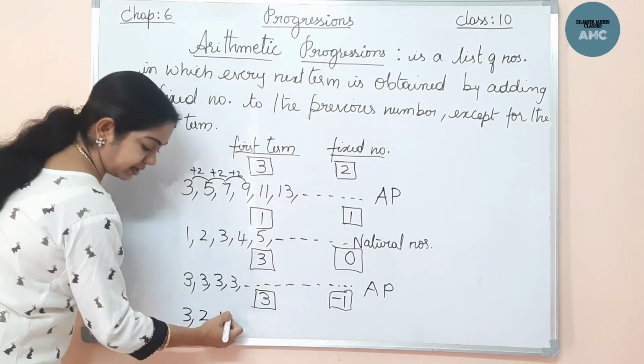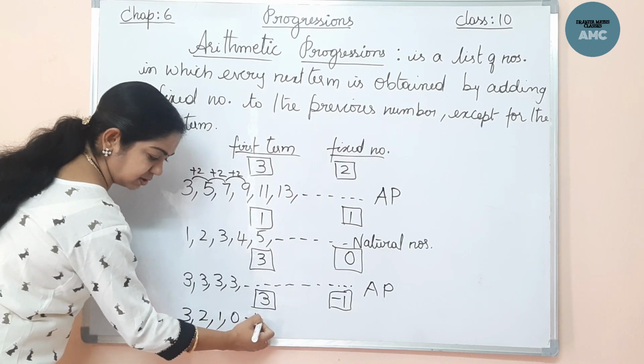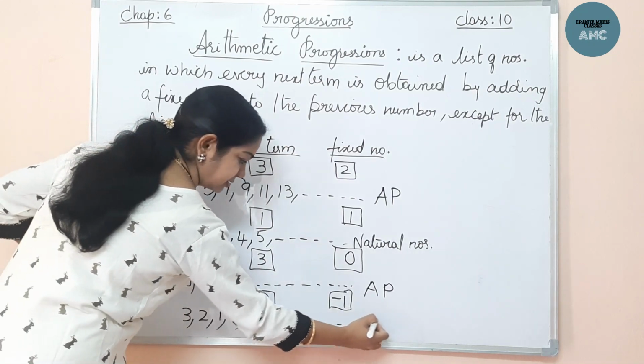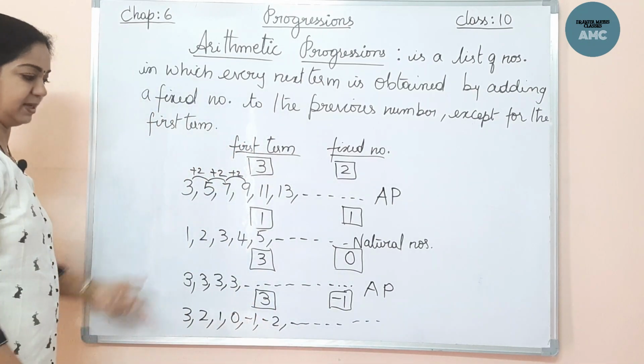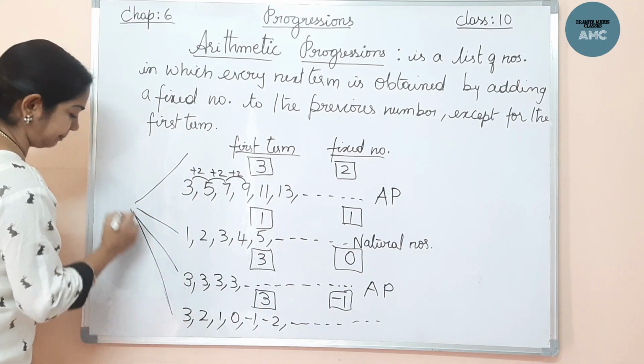For 1, if you add minus 1, 0. For 0, if you add minus 1, minus 1, then minus 2. So, this is a series, and this series is AP. These are all examples of AP.